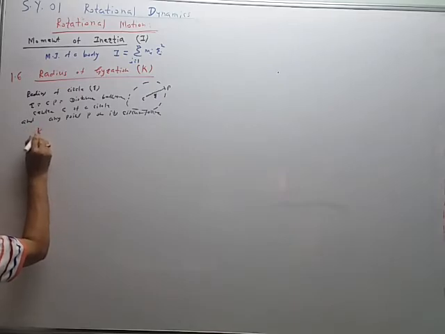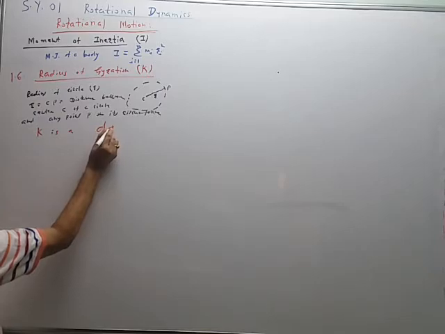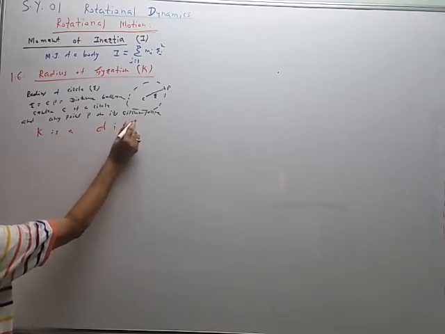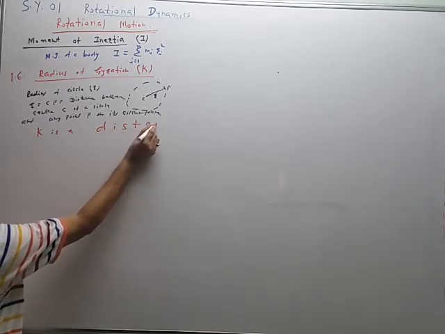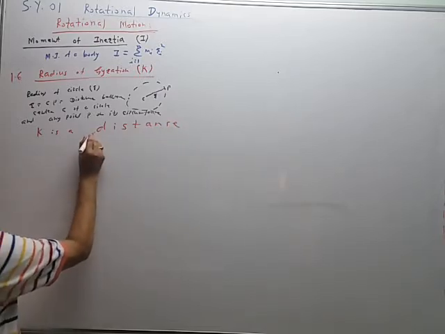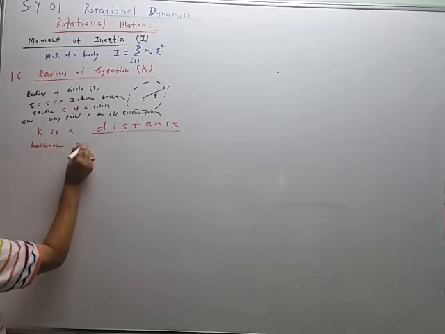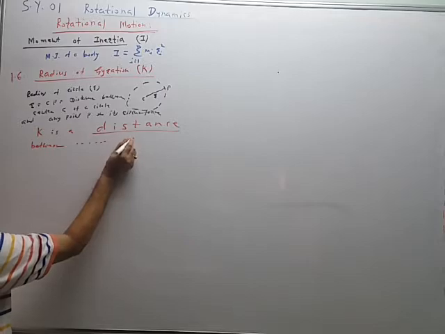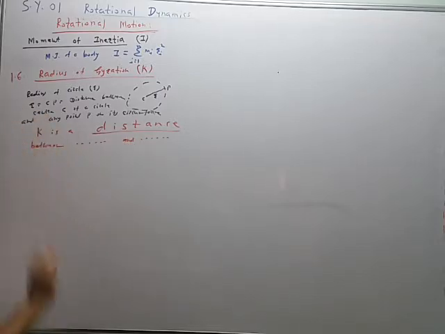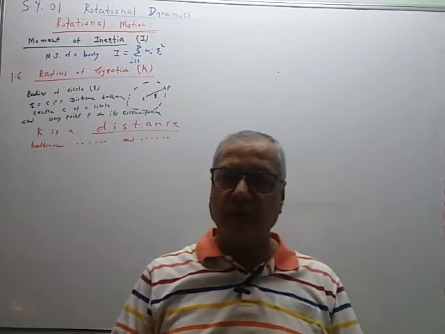K is distance between dash dash and dash dash. Definition आपण नंतर डिटेल मध्ये बघणार आहोत.